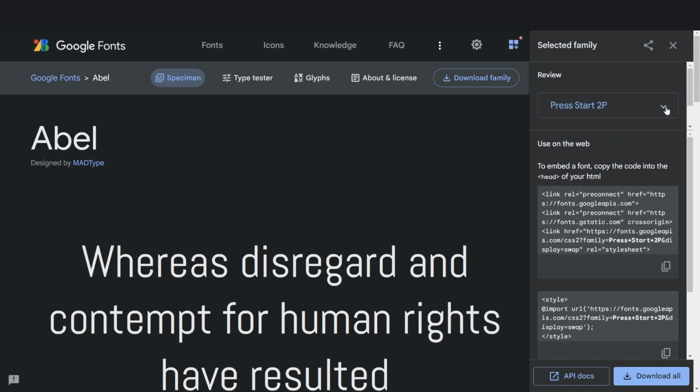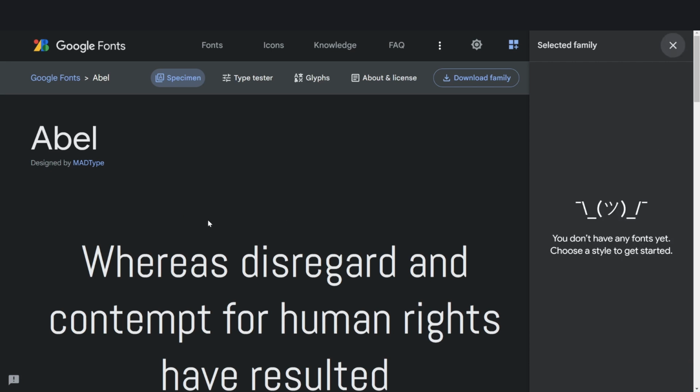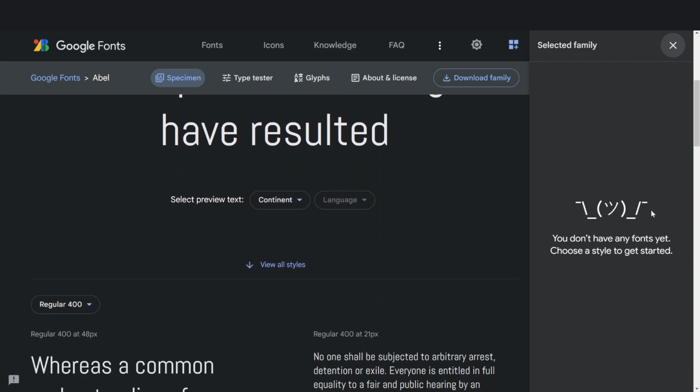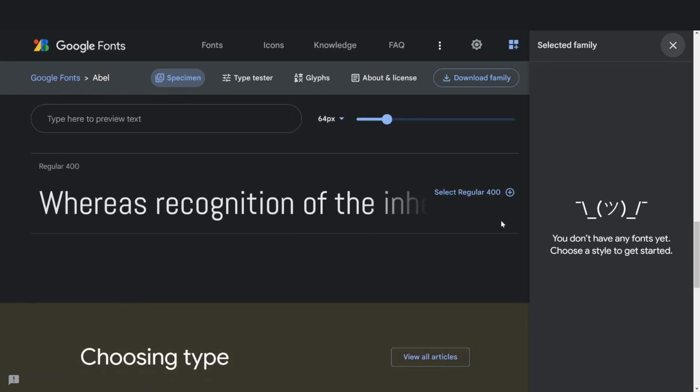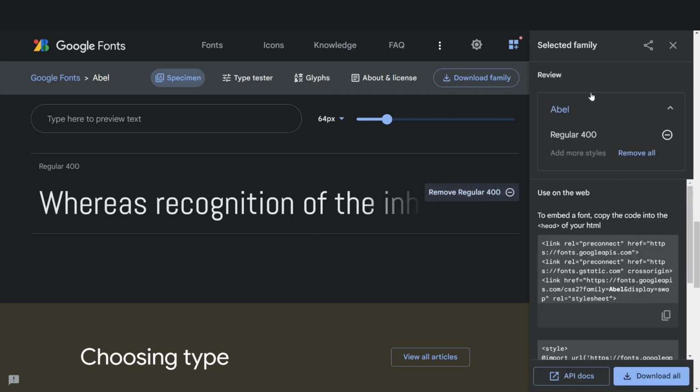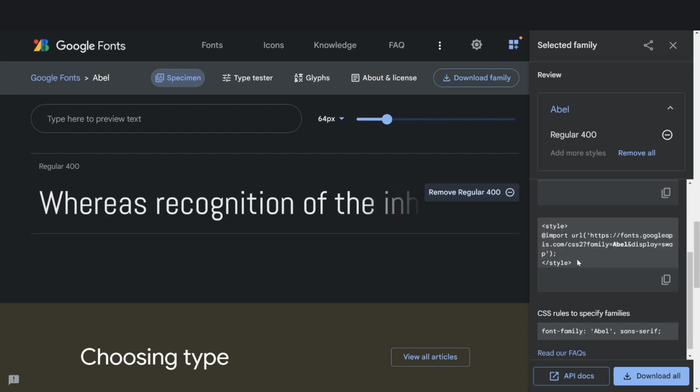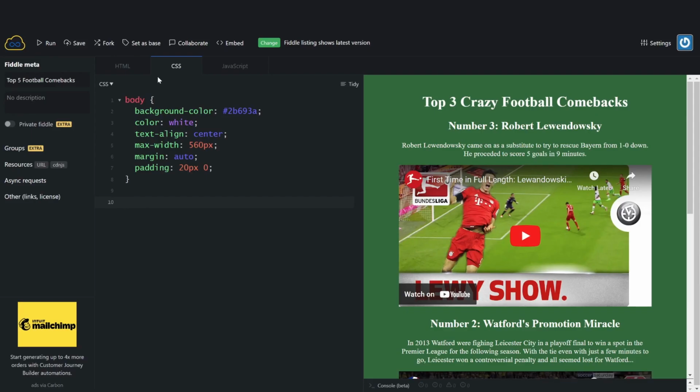I'm actually going to remove those. We're going to go down and click on select, and now that's been added, and the first thing we do is copy this one without the style tags. We don't need the style tags. Now the reason we don't need the style tags is JSFiddle does that for us. You can imagine that this whole CSS file is all between two style tags.